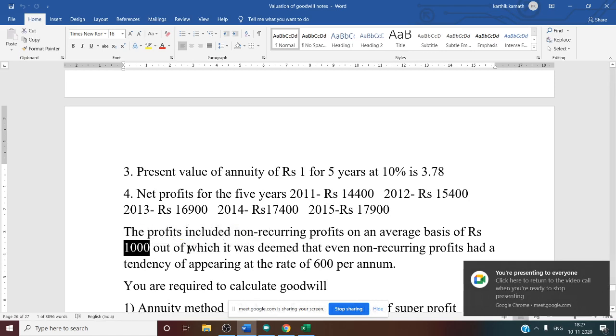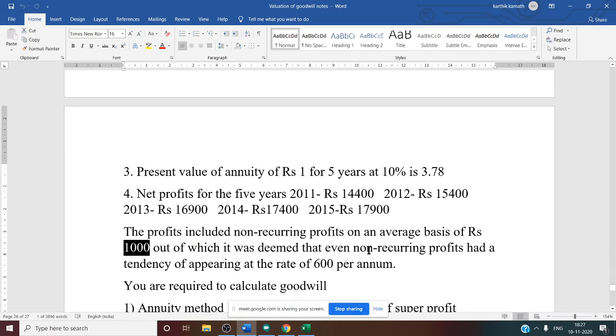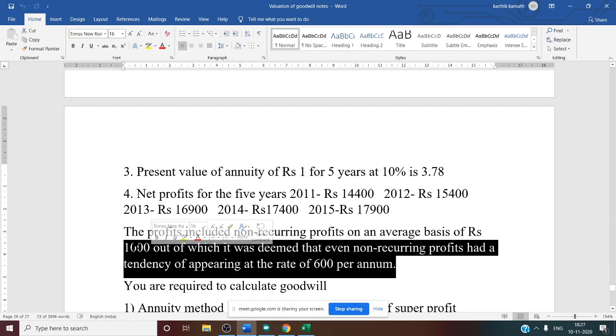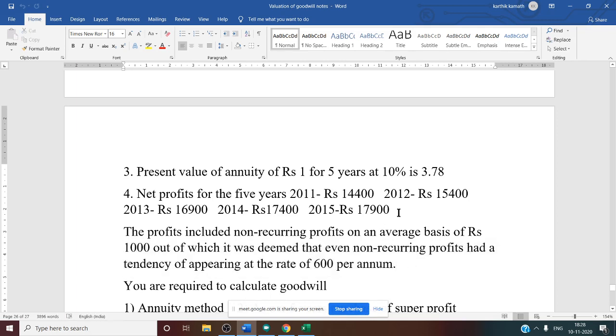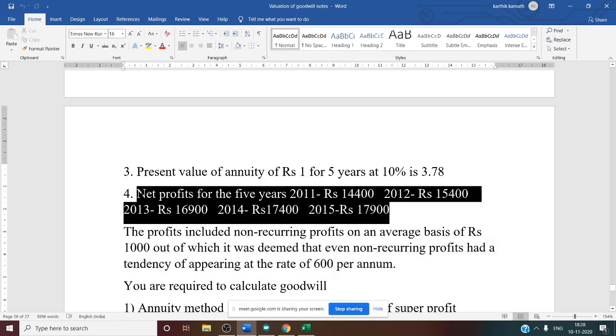Out of this 1,000, 600 is our recurring profit, they are saying. This is the meaning of this sentence. So what is the non-recurring profit? Very simple. 1,000 minus 600, 400 is our non-recurring profit. So from every year we have to deduct 400. Now it is very clear.